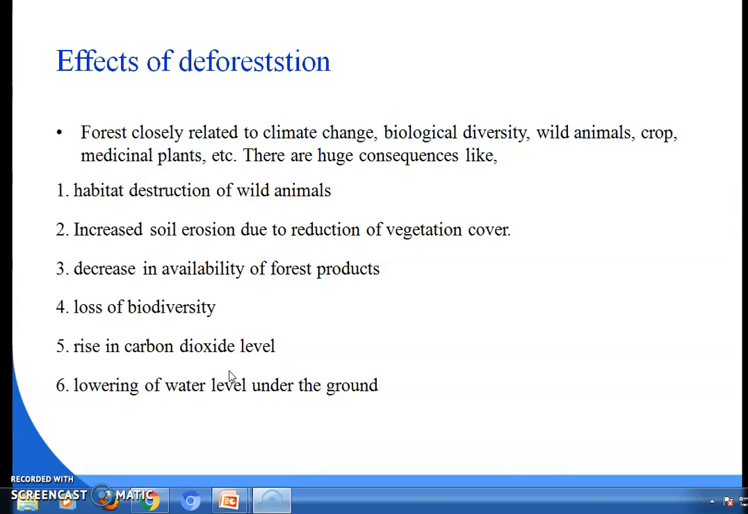Due to deforestation, it also affects our wild animals in the same way, and these days we people are facing a lot of things. So these are the effects of deforestation.